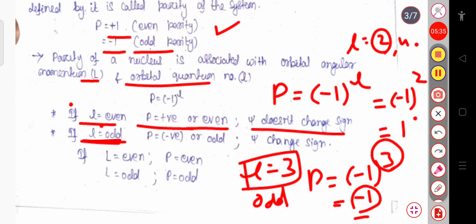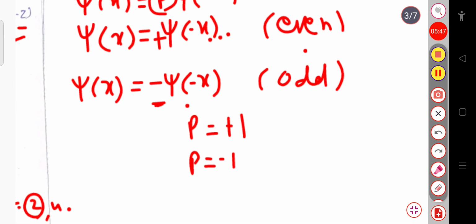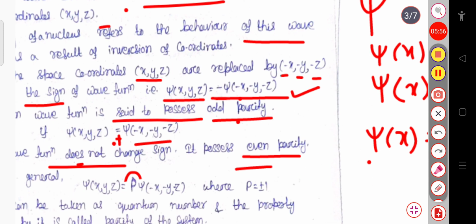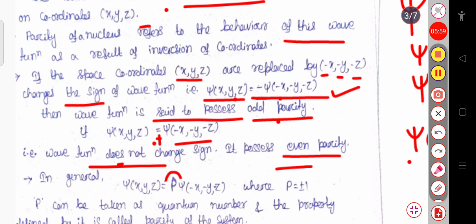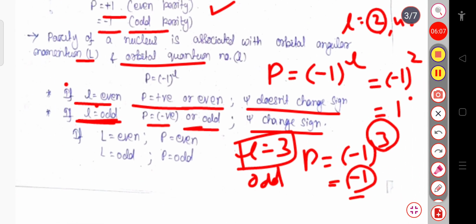So here if L is odd, P is negative, or you can say that P will be odd, and here psi changes sign. Psi changes sign means that if P equal to minus 1, then this will be minus psi of minus x. Here also you can see, when psi of xyz equal to minus psi of minus x, minus y, minus z, then this is called odd parity. So here psi changes sign: when L is odd, P is negative or odd, that means psi changes sign. But when L is even, that is, P is positive or even, psi doesn't change sign.